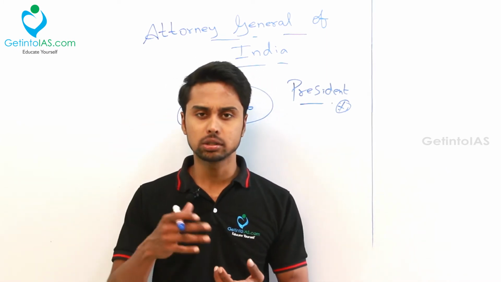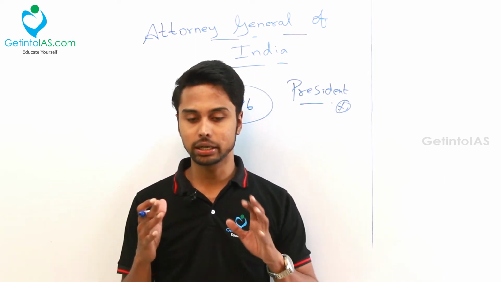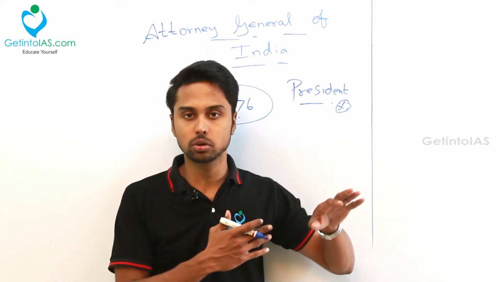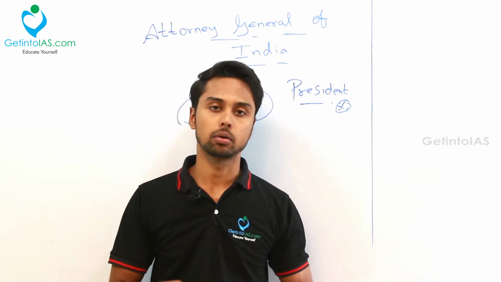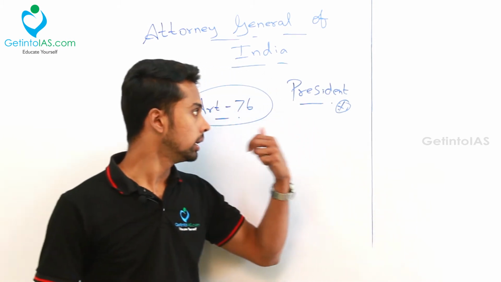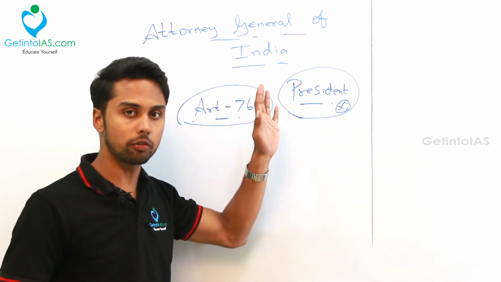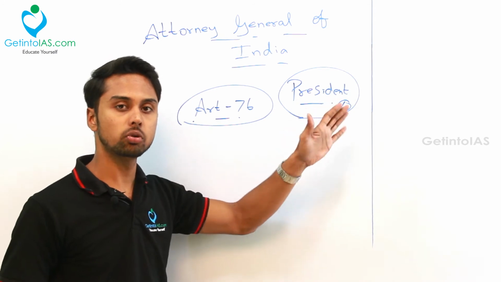I told you, usually this Attorney General of India is appointed by the government on their wish. Okay, so this Attorney General of India will resign when the government is going. If BJP is going, then he will also go. Then the new Attorney General of India will be appointed again. Okay, so that is the one thing. So the important thing is the pleasure of the President. Okay, this is the only office which is acting on the full pleasure of the President. Whenever the President decides to remove, he can remove him.